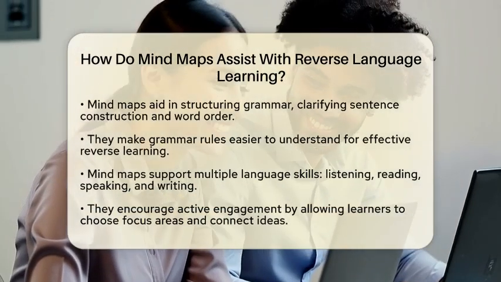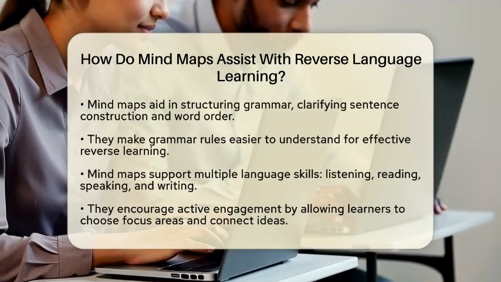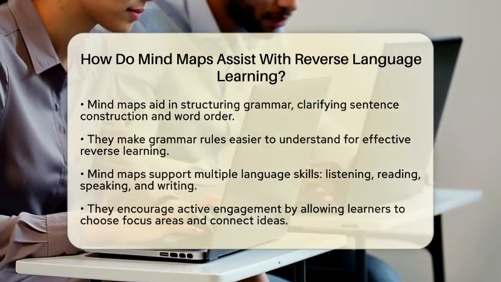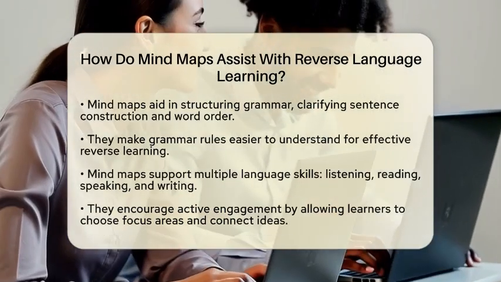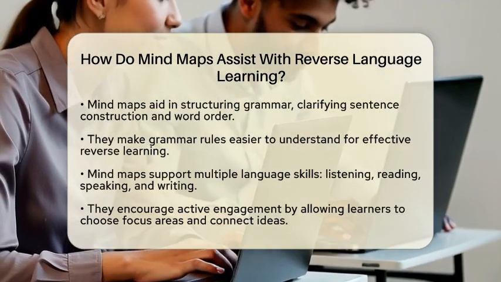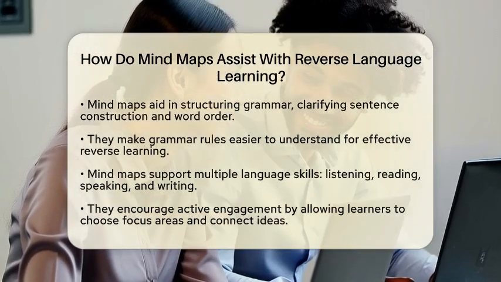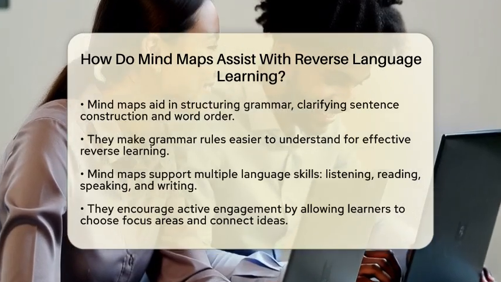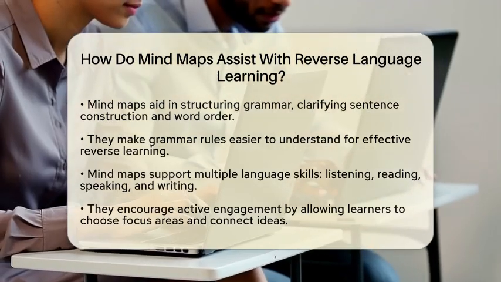Next, mind maps are great for structuring grammar. They allow learners to visually arrange rules about sentence construction and word order. This layout makes it easier to grasp the grammar needed for reverse learning, where decoding and forming sentences accurately is key. Moreover, mind maps are flexible tools that support various language skills like listening, reading, speaking, and writing.